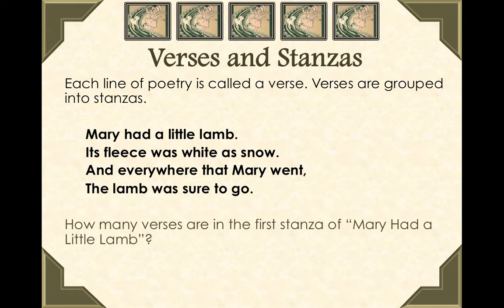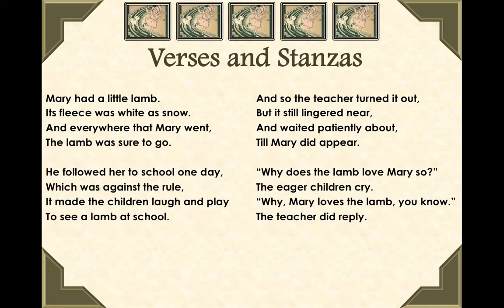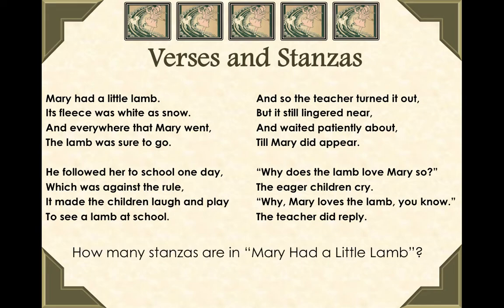How many verses are in that first stanza? If we look, Mary had a little lamb, that's one verse. Its fleece was white as snow, that's 2. And everywhere that Mary went, that's 3. The lamb was sure to go. That's 4 verses, 4 lines in that first stanza. Okay, if we look at this poem all together, you can see there are 4 stanzas. In each stanza, there are 4 lines.